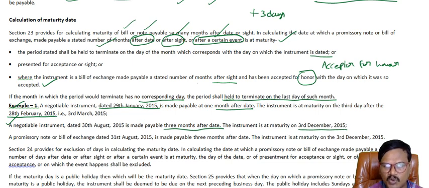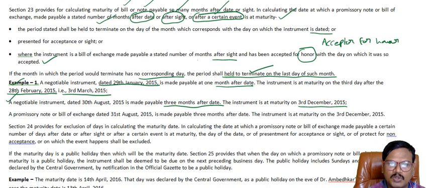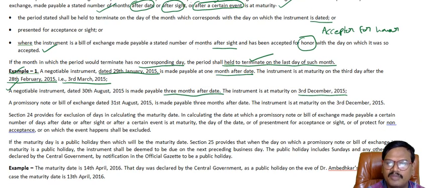That means there is no 29th February in the year 2015. So we can see that the instrument is held to terminate on the last day of such month, plus 3 days, that is 3rd March 2015. Similarly, a promissory note or bill of exchange dated 31st August 2015 is made payable 3 months after date. That means the instrument is at maturity on 3rd December 2015.